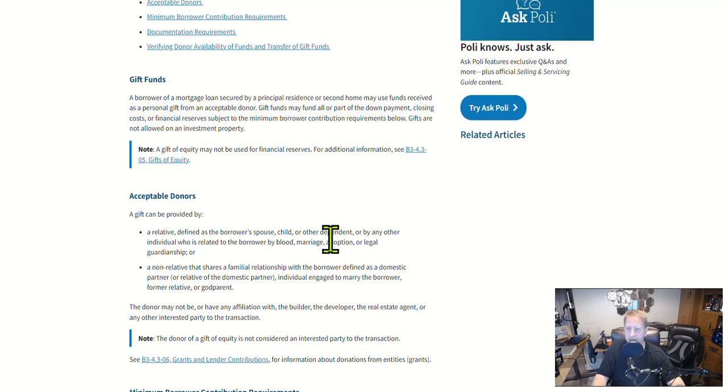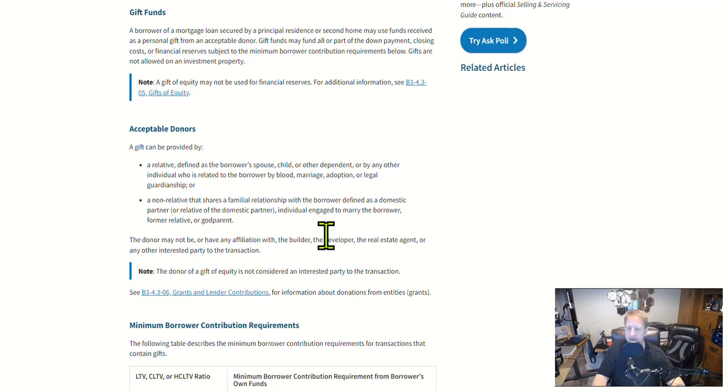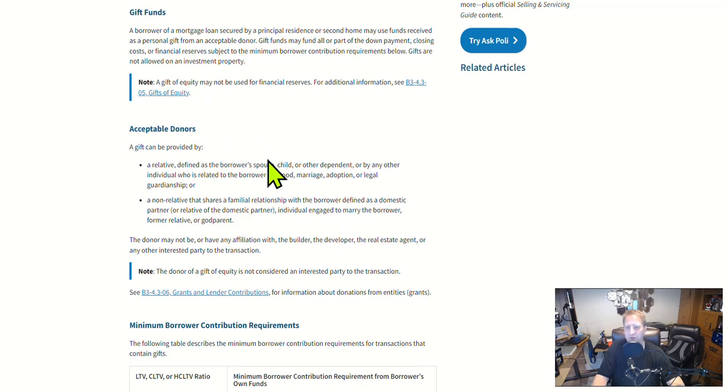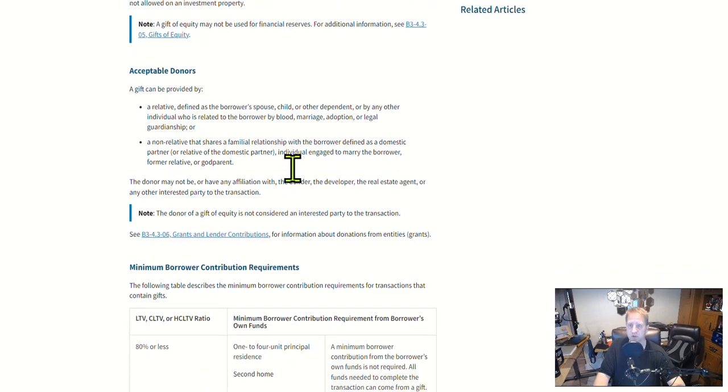A gift of equity may not be used for financial reserves. Gift of equity is typically not the goal to use for a financial reserve anyway. In other words, that doesn't count as your financial reserves. If somebody owns a house that they appraise for $200,000, and they want to sell it to you for $150,000, giving you a $50,000 gift of equity, that $50,000 gift of equity cannot count as your reserves. You can't put that on your sheet as a reserve.